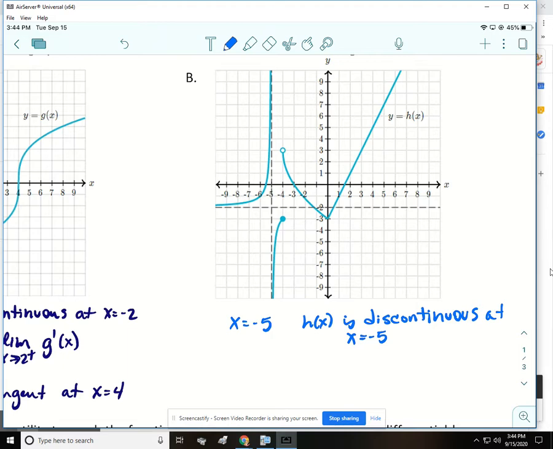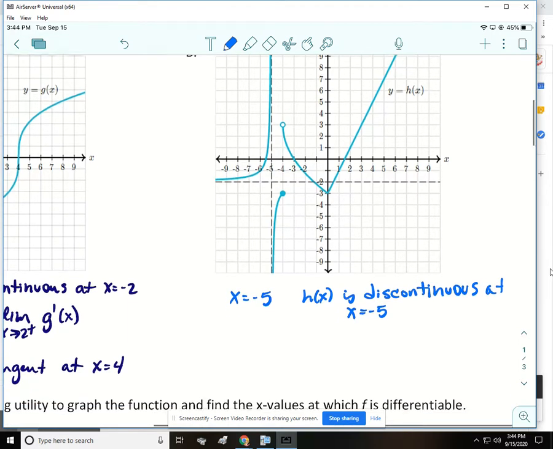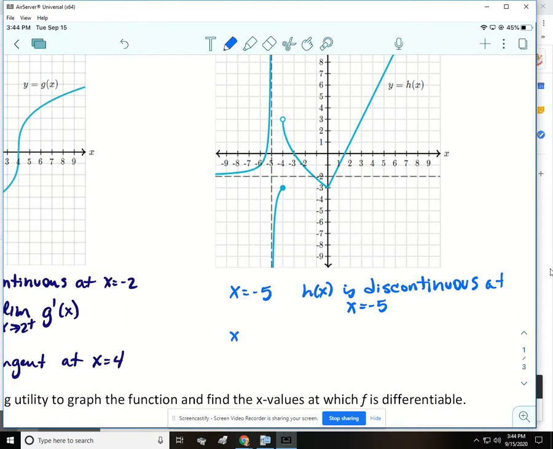Okay, so we don't get very far and we have another issue, and that's when x is -4. And it's the same reason as -5. h of x is discontinuous at x equals -4.